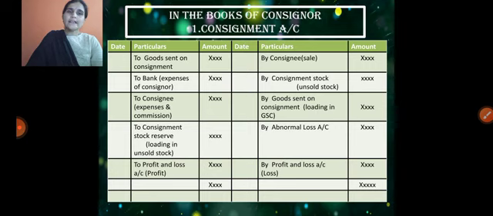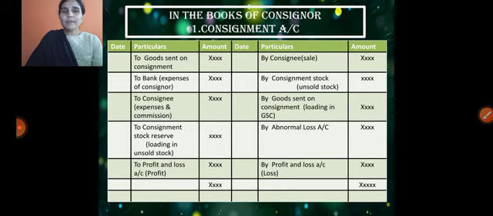And on the credit side we need to consider sales, as well as any unsold stock. In normal transactions we take these and evaluate the profit or loss. The consignment account is mainly prepared by the consignor to know the profit or loss of the particular consignment, because the consignor appoints different agents in different areas.